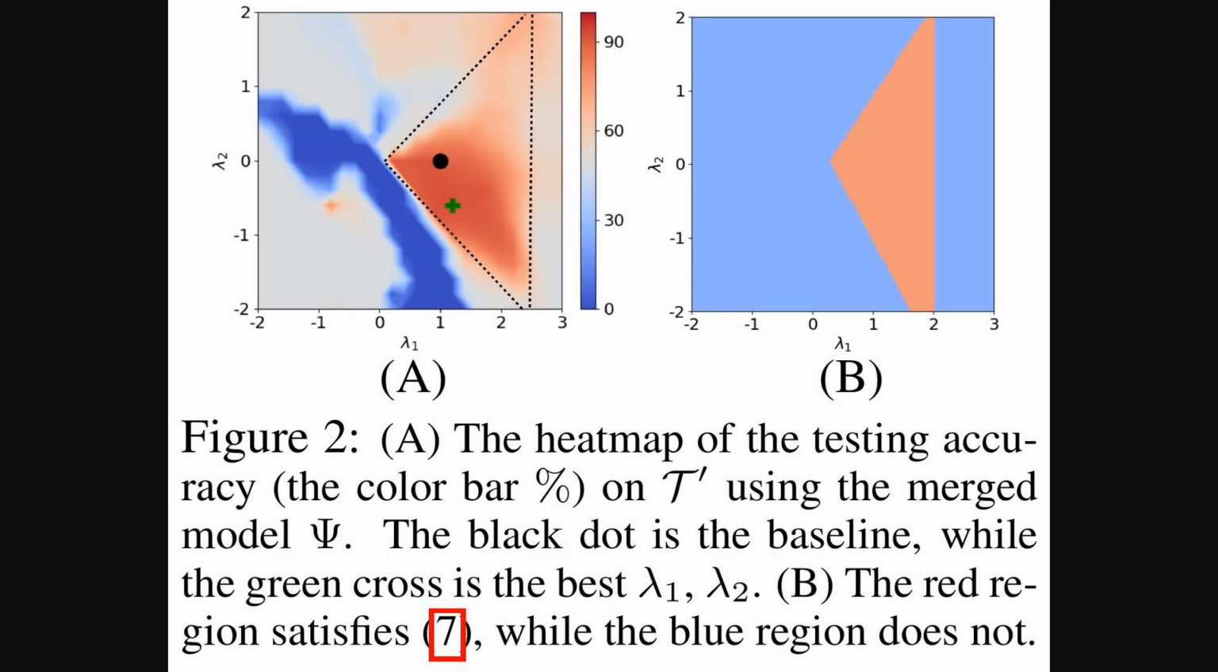Okay, figure 2 gives us a visual for this. Part A is a heat map showing the testing accuracy on that new task, T, for different combinations of lambda 1 and lambda 2 when using the merged model. That's the model after task arithmetic. The green cross marks the best lambda combo. Part B then shows the region where their theoretical condition for generalization, equation 7, holds true, linking theory to practice.